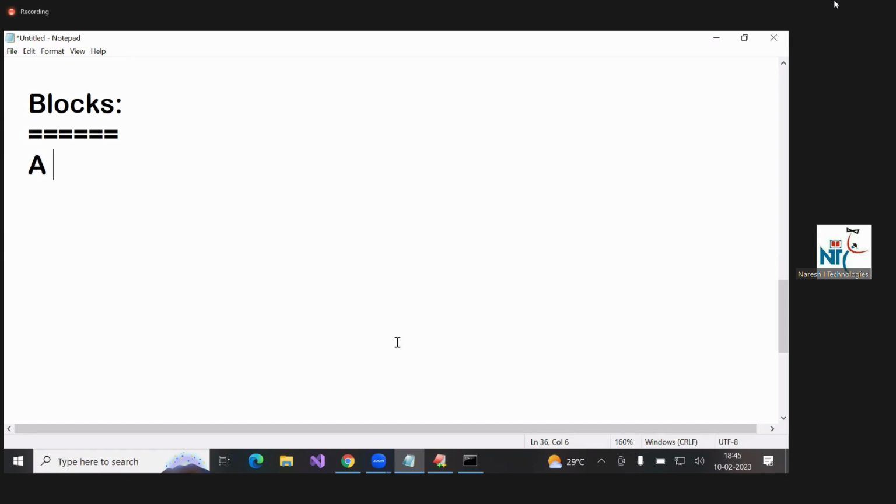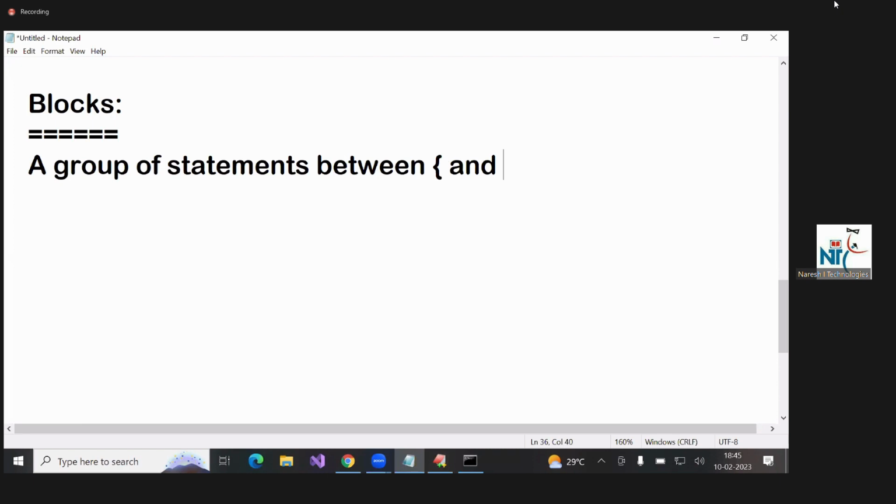Node, blocks. Or just block, write it. A group of statements between open brace and close brace is called as block.